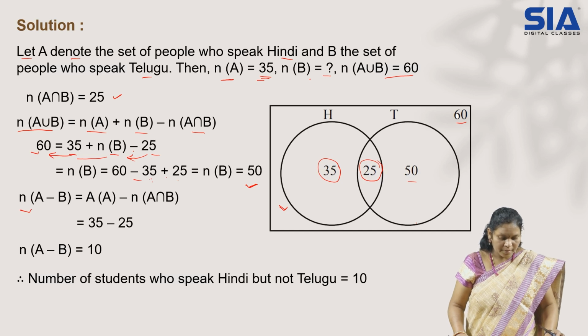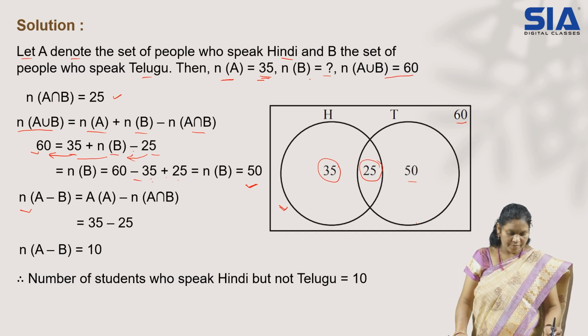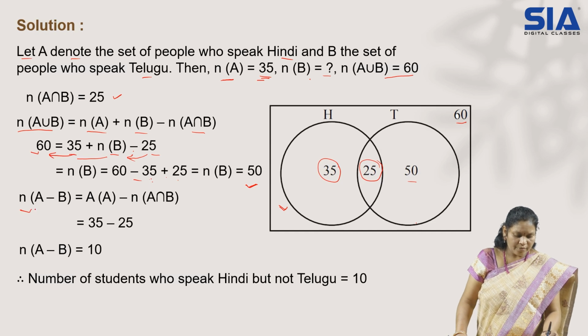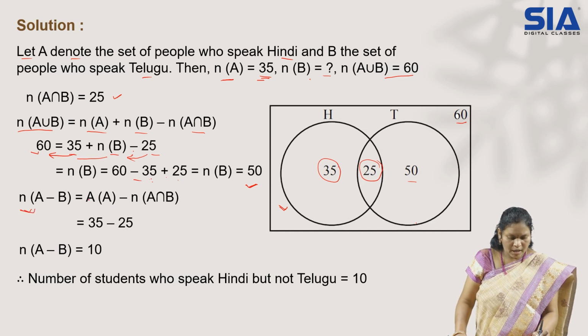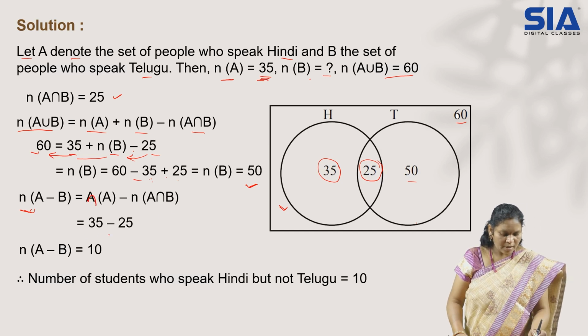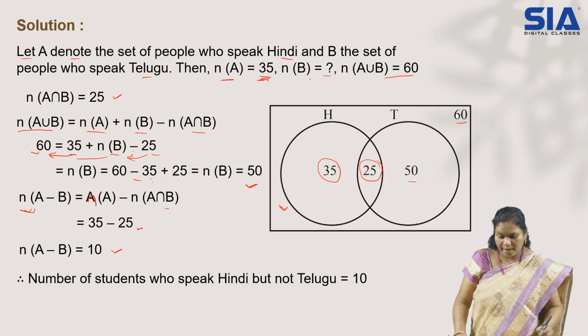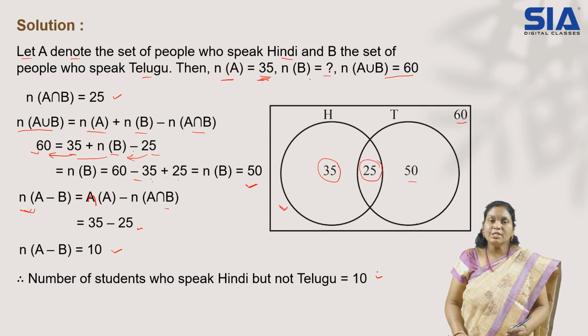Now, one more: we need Hindi speaking but not Telugu. For that, if you consider n of A minus B, you will get n of A minus n of A intersection B. n of A is 35, so 35 minus n of A intersection B, 25, your answer is 10. Therefore, the number of students who can speak Hindi but not Telugu is 10 students.